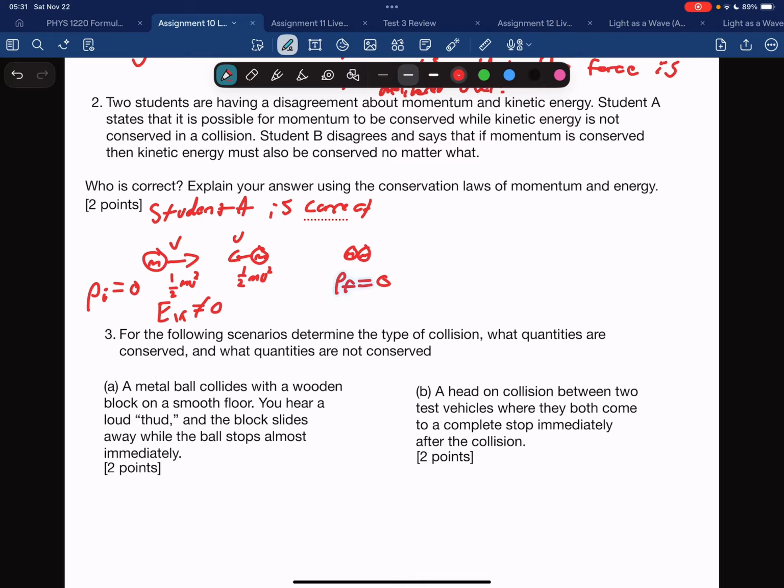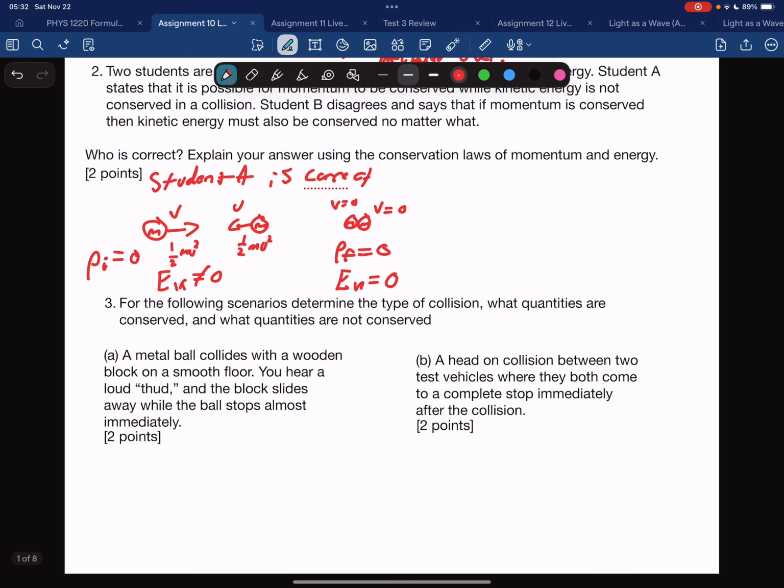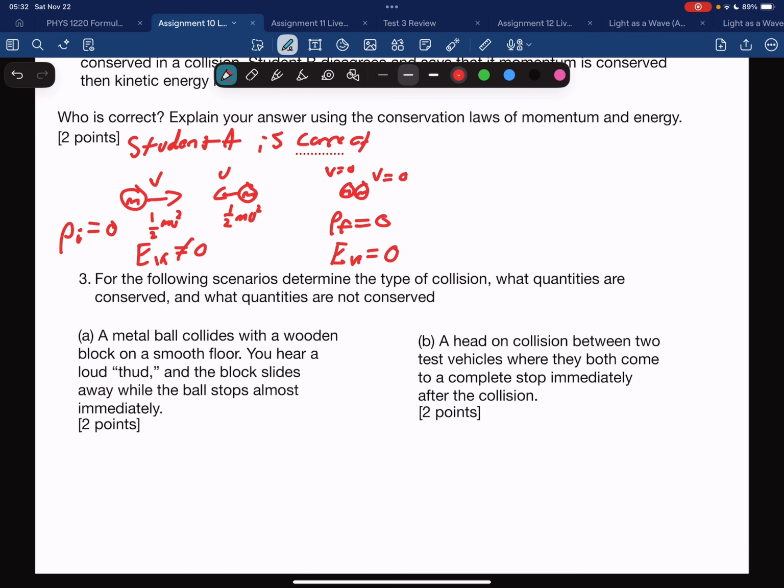But at the end, they are both at rest. So your kinetic energy does equal 0. Therefore, the kinetic energy is not conserved. We go from some amount of kinetic energy to 0. But momentum is conserved in this case. So student A is correct. For question 3, for the following scenarios, determine the type of collision, what quantities are conserved, and what quantities are not conserved.